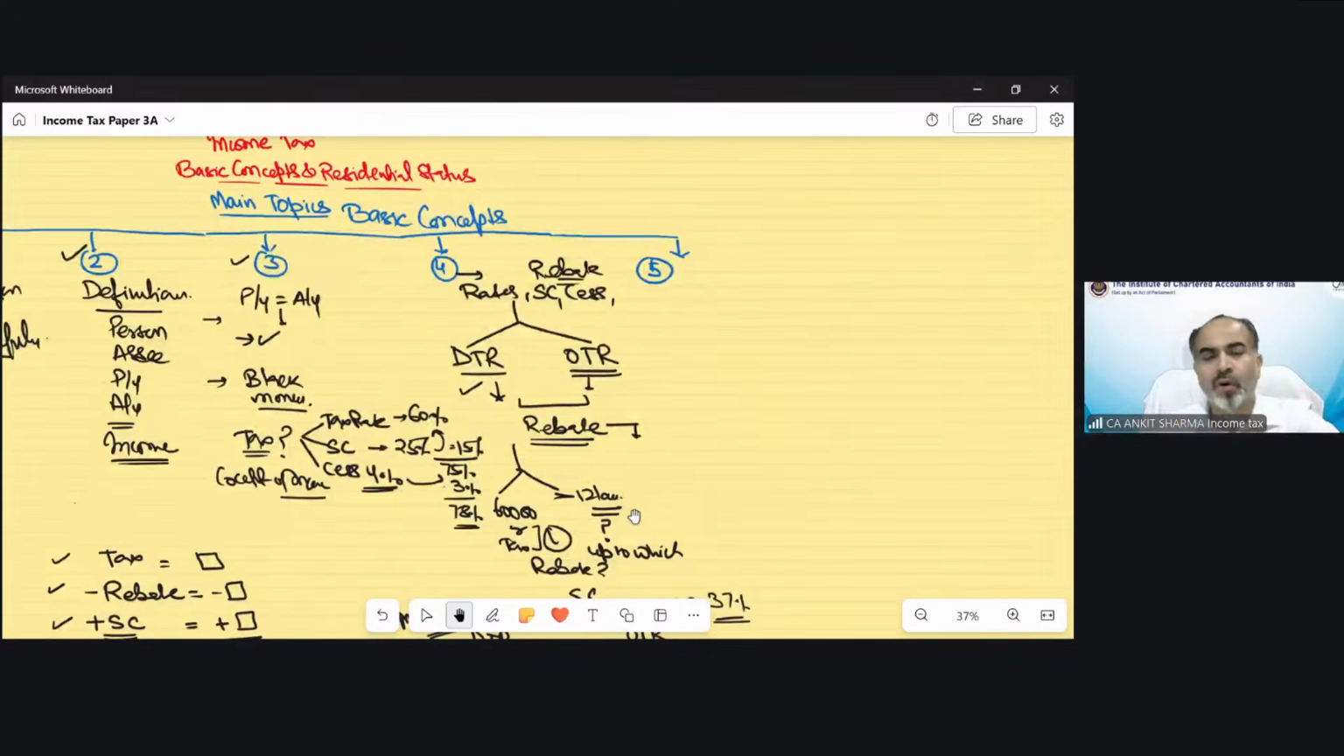So that was part 4 of basic concept provision. Now, the last part under basic concept provision, the main part, was agricultural income.